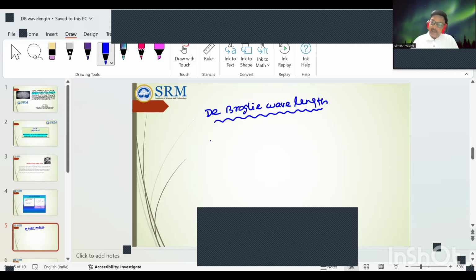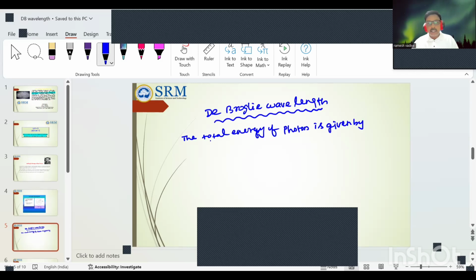From the theory of light, considering the photon as a particle, the total energy of the photon is given by the equation E equal to mc square, where m is the mass of the particle and c is the velocity of light.